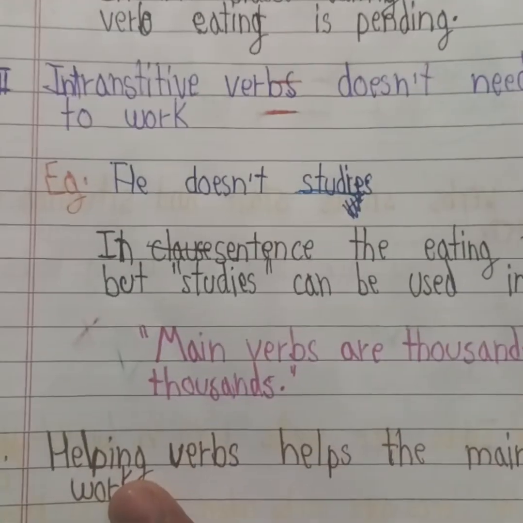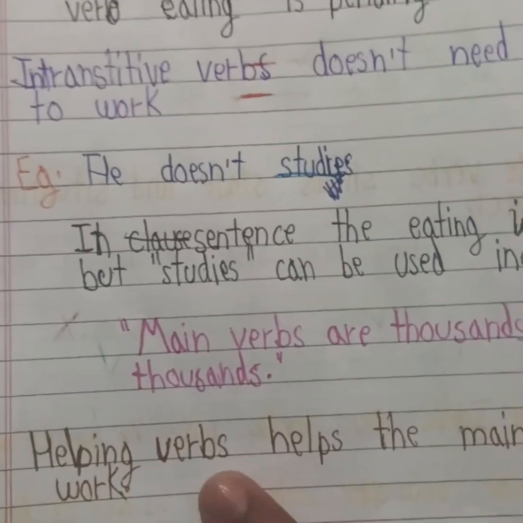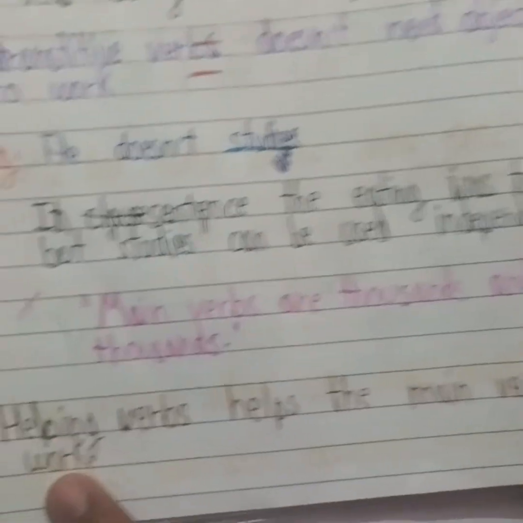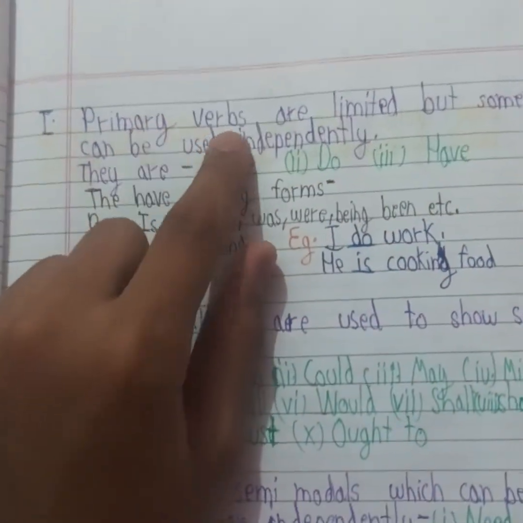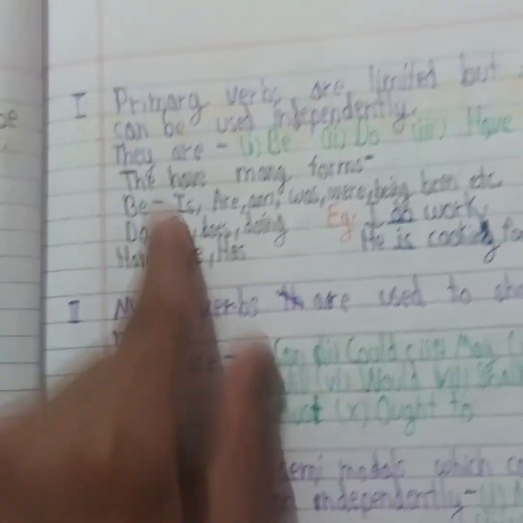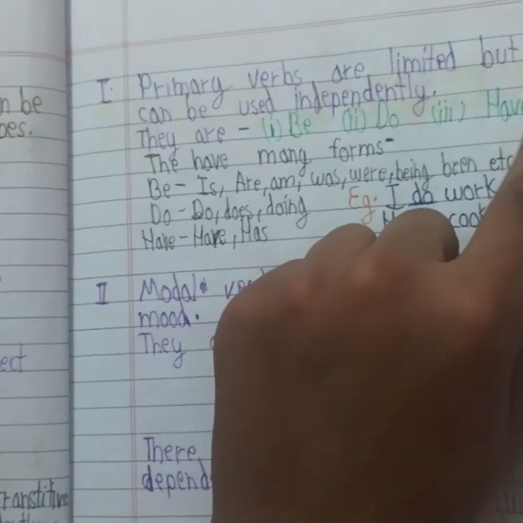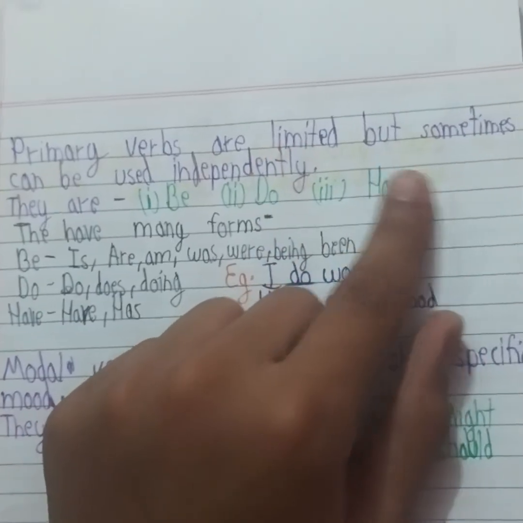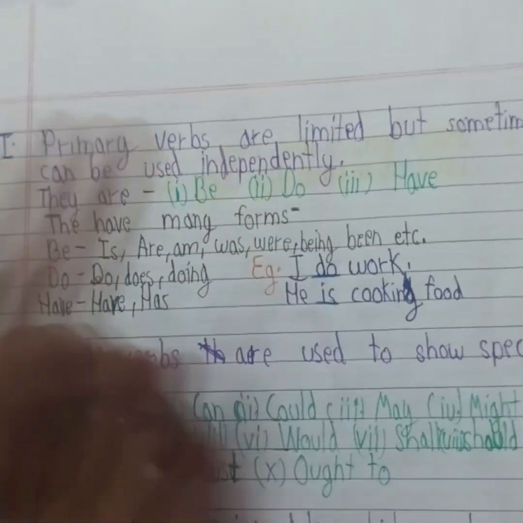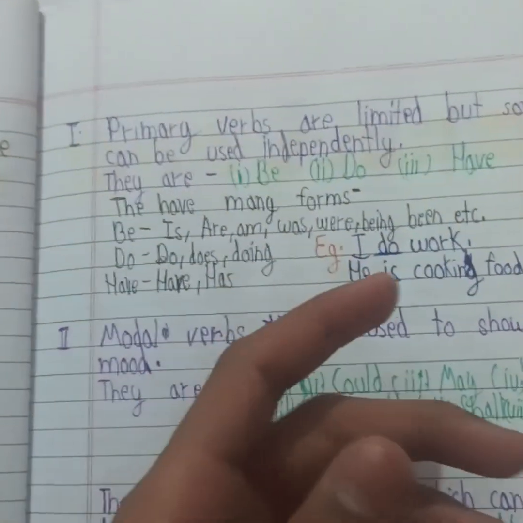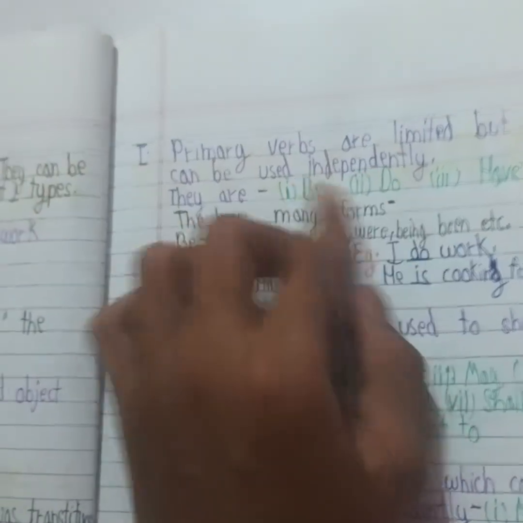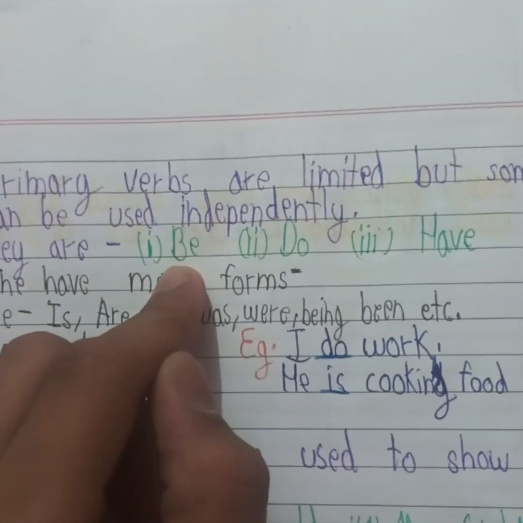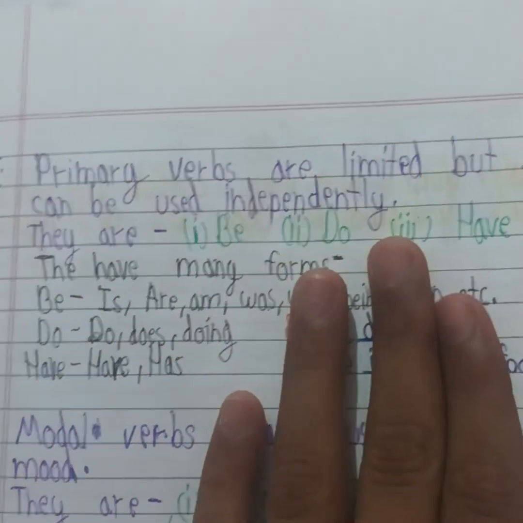Then next comes the concept of helping verbs. Helping verbs help the main verb to work. So these are mainly of two types: primary verbs and modal verbs. Primary verbs are limited, but sometimes they can be used independently. Here the primary verbs are main helping verbs. For example, be, do, and have. These are of three types, and these have different forms.